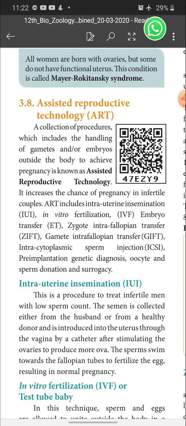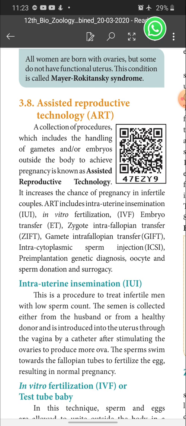Next one, list some of the assisted reproductive technologies which are in practice. Like this you have some other 2-mark questions also. It increases the chance of pregnancy in infertile couples, and it includes intrauterine insemination, in vitro fertilization, embryo transfer, zygote intrafallopian transfer, gamete intrafallopian transfer, intracytoplasmic sperm injection, pre-implantation genetic diagnosis, oocyte and sperm donation and surrogacy.